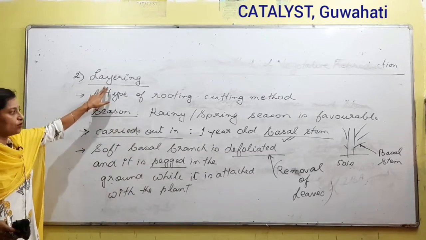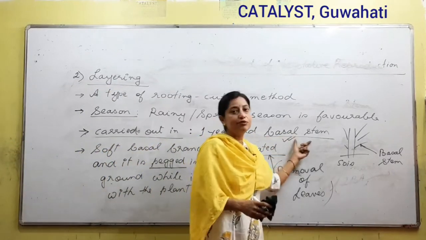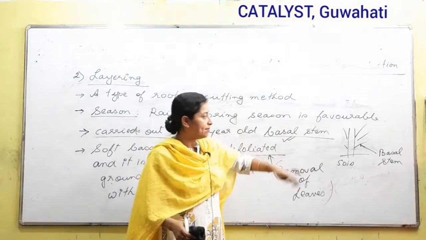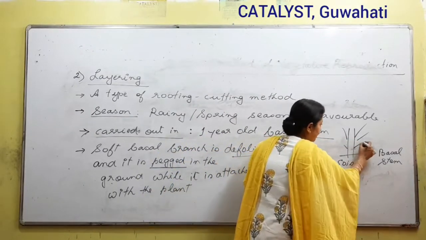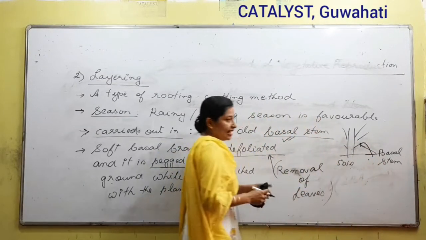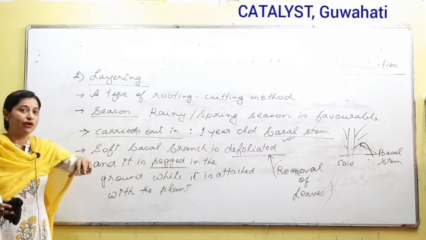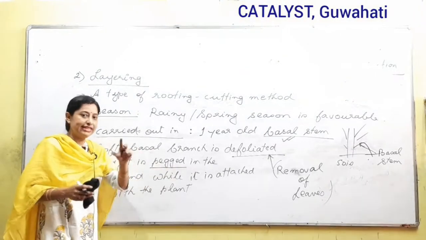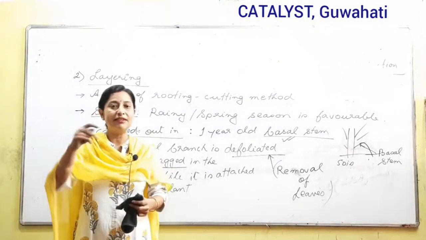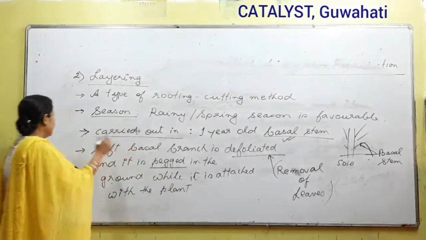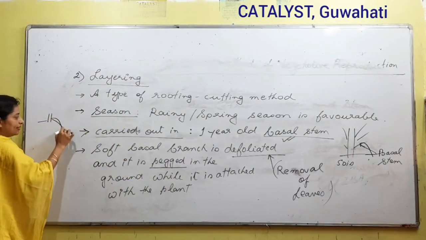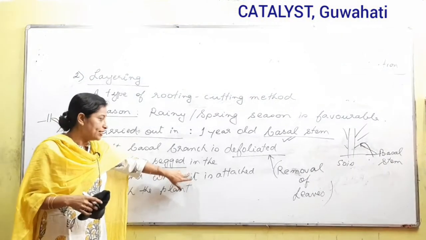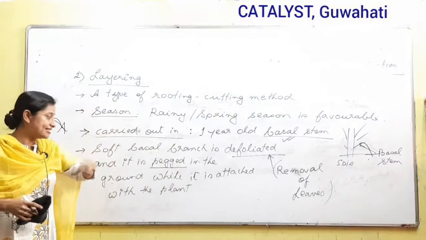So in case of layering, we select a stem, and to be precise we select a basal stem. We bend the basal stem like this so that it touches the ground. If the stem has to remain inside the ground, we have to peg it, or put a force on it, and that is what is called pegging. If we are talking about a branch, for this stem to stay in the ground we have to put some clip-like structures, and that is what is called pegging. So we have to peg so that the stem stays there, right?